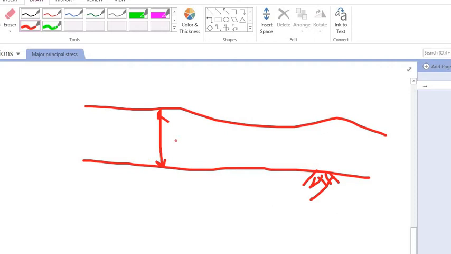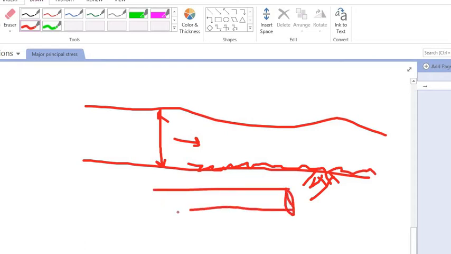So when water flows, at the bed there will be some friction. Or if a pipe is there, when water flows at this surface, there will be some friction.